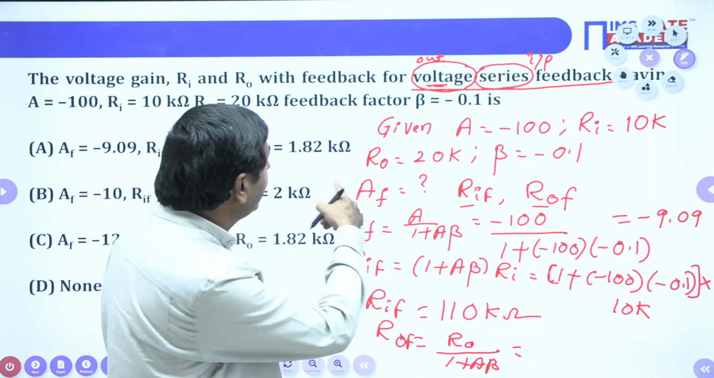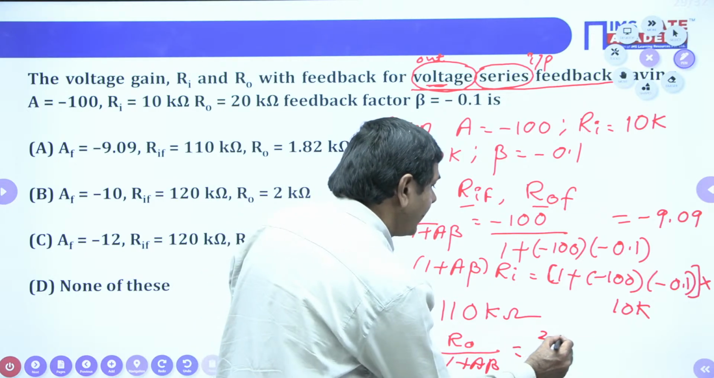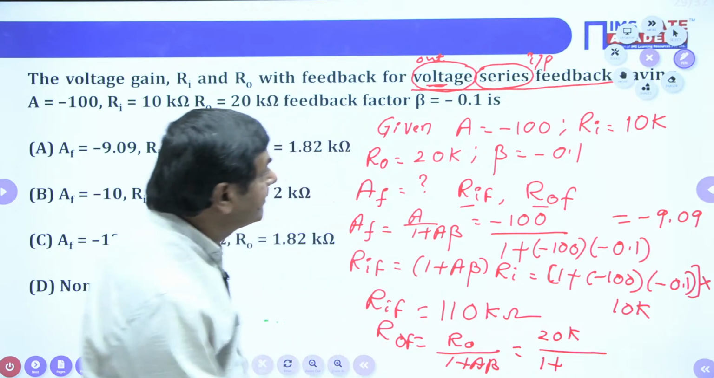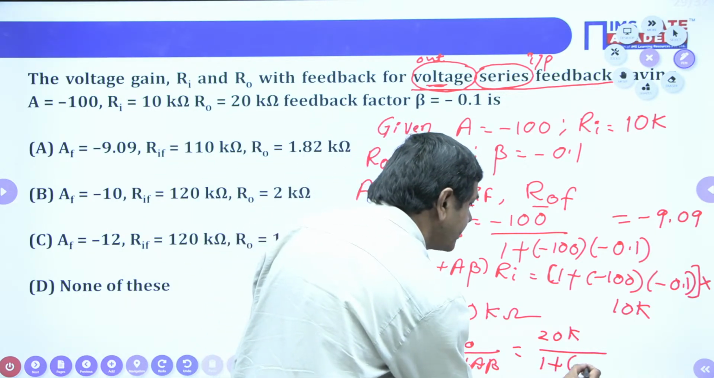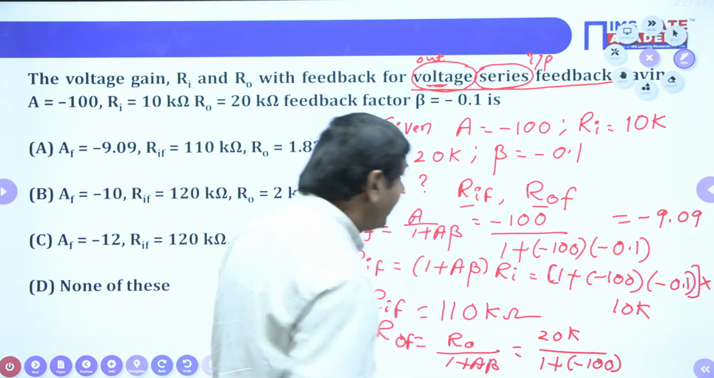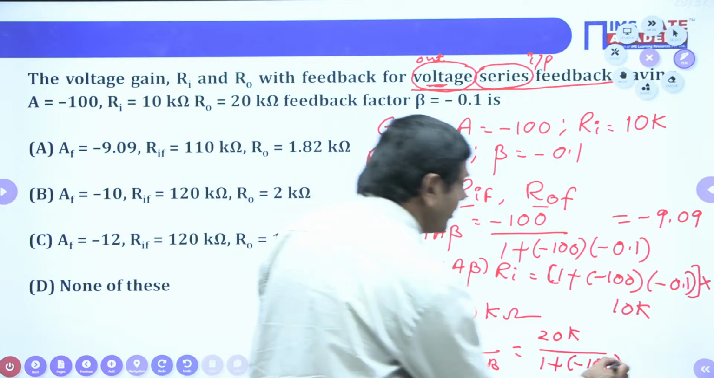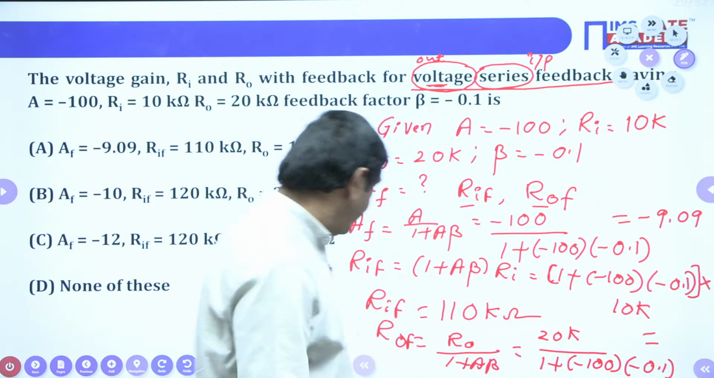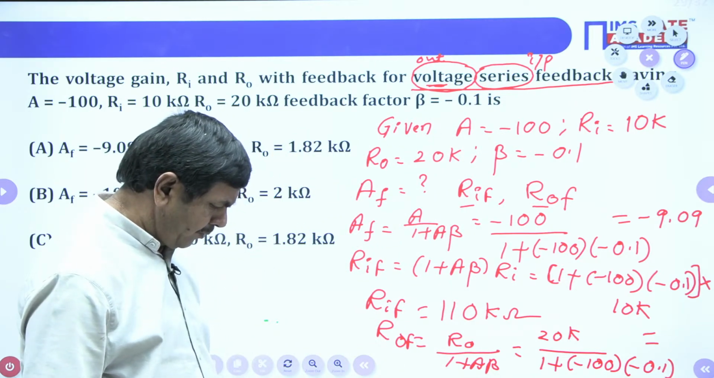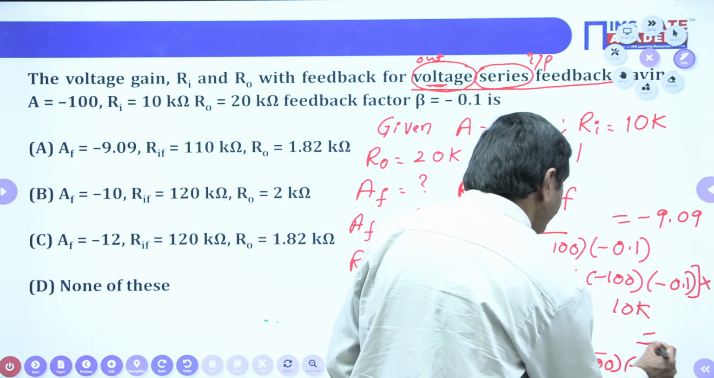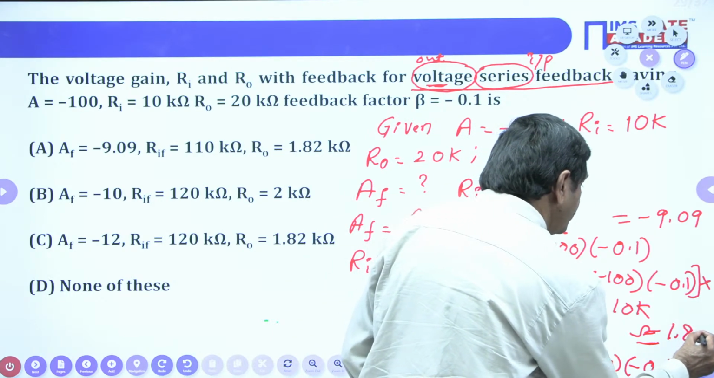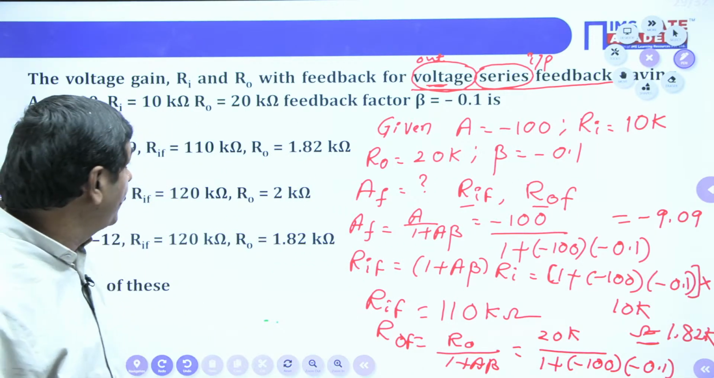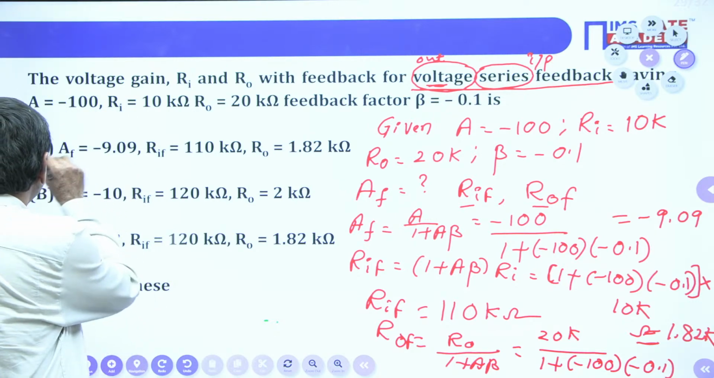What is R0? R0 is given as 20K. 1 plus A, what A is given? Minus 100 is given here now. I can put it as it is. And what about the beta? Beta is minus 0.1. Use calculator, you are going to get some value, ROIF. That value comes as approximately 1.82K. Mostly 1.818 something will come. Approximately 1.82K. So which option is correct? Option A is correct, we can say.